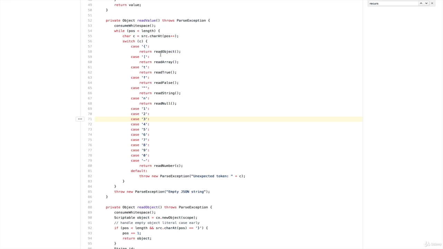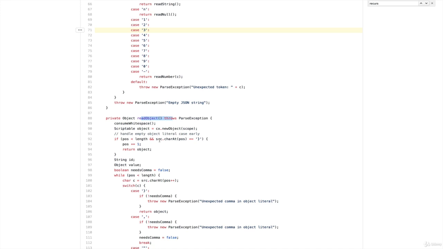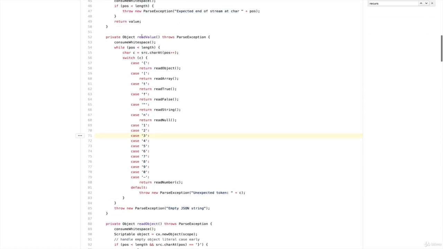readValue, you call that. It calls readObject. Well, if we look at readObject, in the middle of readObject, if we scroll down a bit, it calls readValue again. So then readValue is called, and that could call readObject, and we end up with this cycle where even though it's spread across two different methods, they are calling each other.